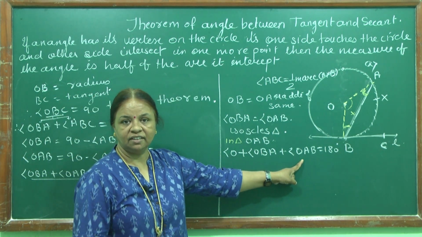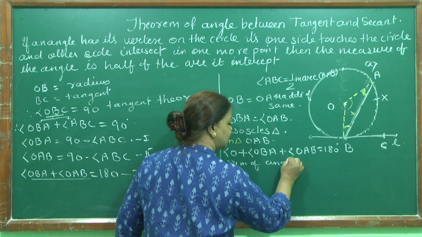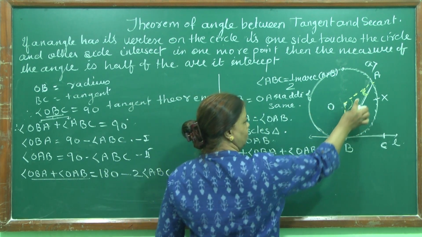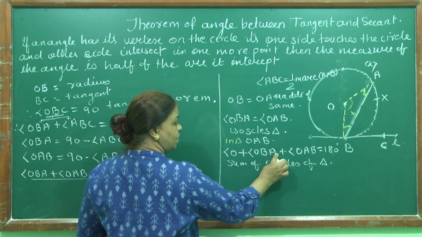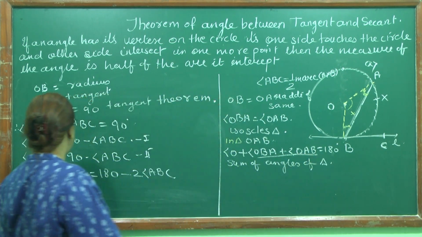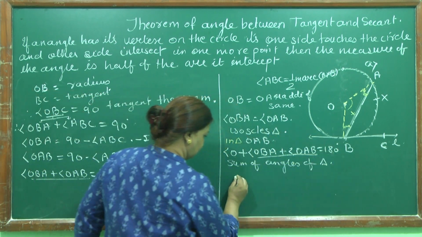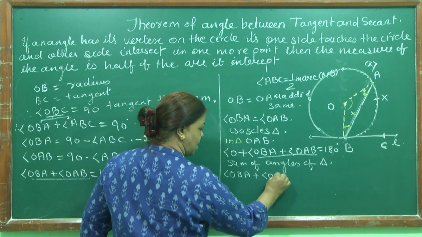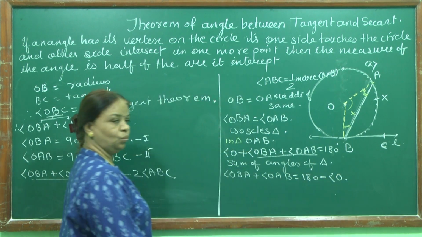Sum of the angles of a triangle: this angle plus this angle plus this angle is 180 degrees. Now OBA plus OAB is equal to what? I'll shift this angle here. OBA plus OAB is equal to 180 minus angle O. Clear?